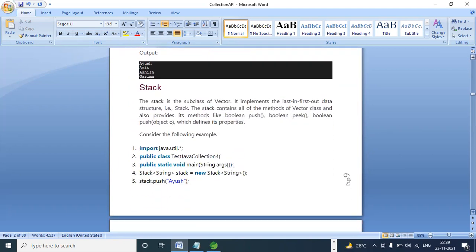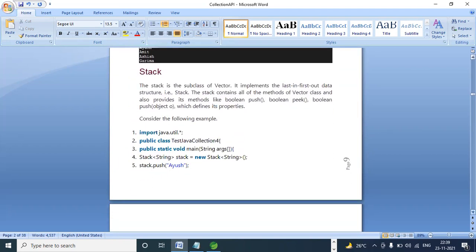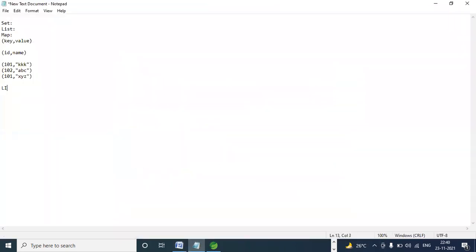Same thing. Stack. If you observe, stack is nothing but arranging the elements in LIFO order, last in first out. I added some elements. The last element prints first, in reverse order.